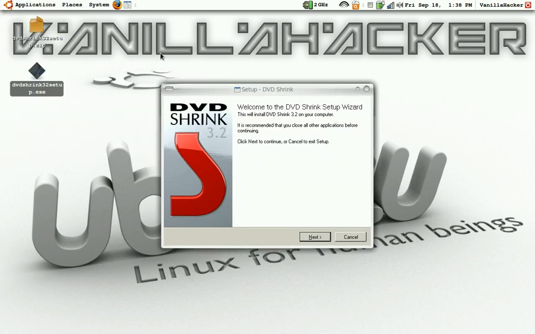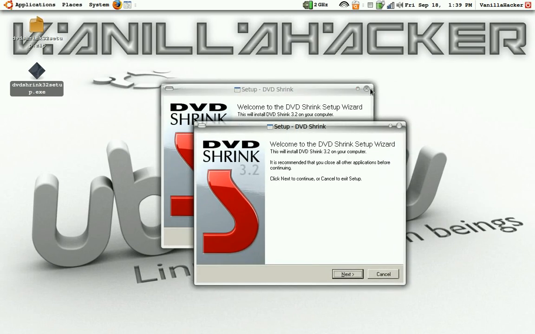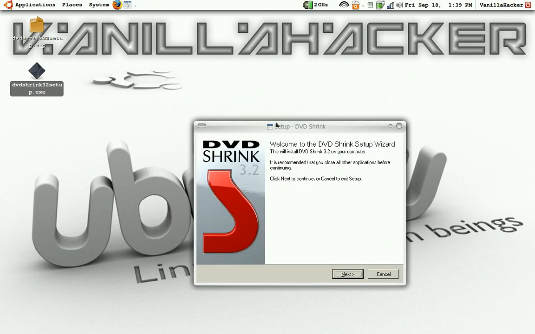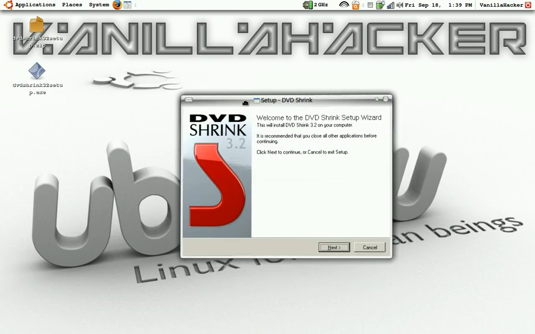Okay. So here it says, welcome to the DVD Shrink setup wizard. Now it's just going to open up the Windows setup wizard, and it opened up twice because I did it twice. Yes. Okay. So you're just going to go ahead and install it.